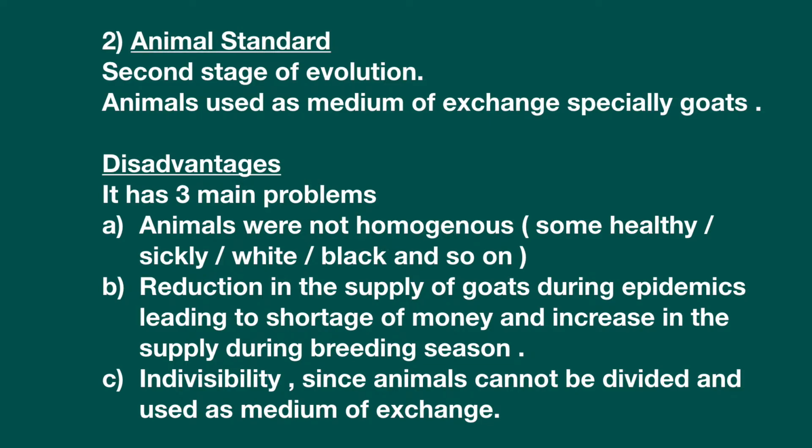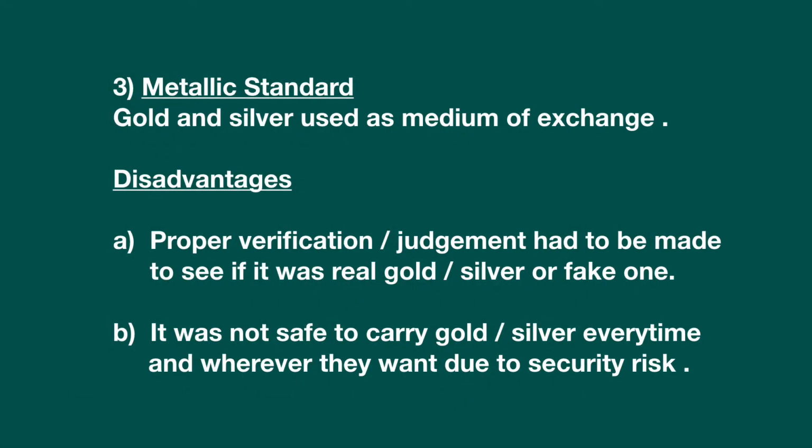And the last point would be indivisibility, since animals cannot be divided and used as a medium of exchange. So this problem we have also learned earlier in barter system, animals cannot be divided. Metallic standard. Gold and silver were used as medium of exchange. So if gold and silver were used, why were they termed as metallic? It is very clear, because they are made of metals.